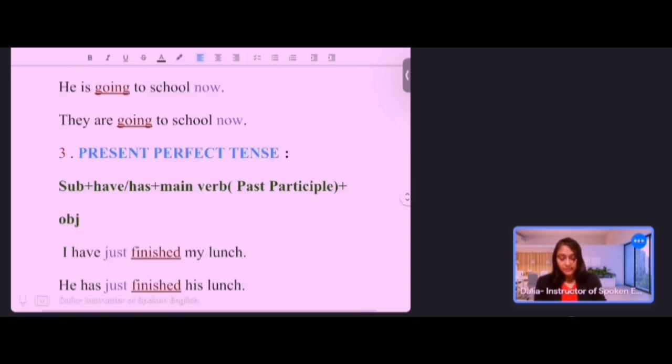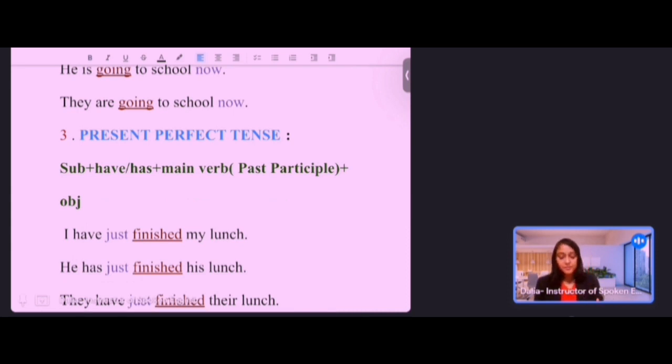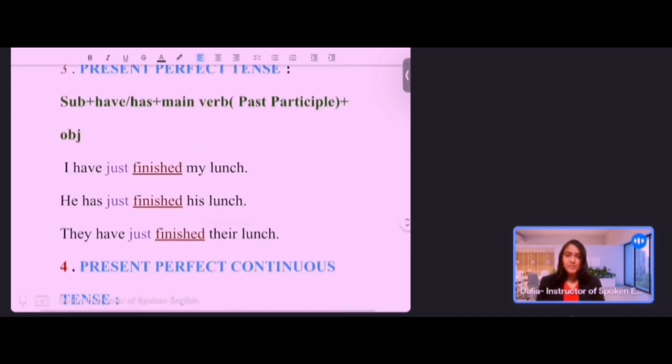Now move on to the third form, present perfect tense, and it is also pretty easy. In our daily conversation, most of the time we actually use present perfect tense, then simple present tense, present continuous tense, present perfect continuous tense. So these are really very common to use in our daily conversation. So please listen to me and try to know how to use all of them while you are communicating with people. What is present perfect tense?